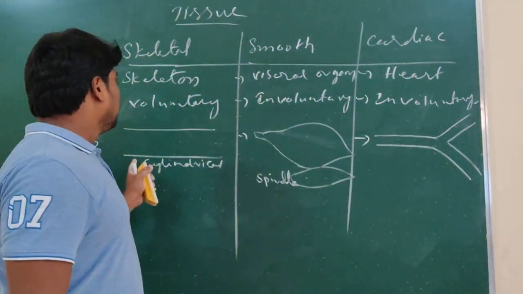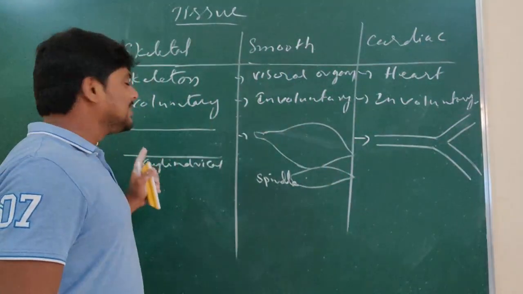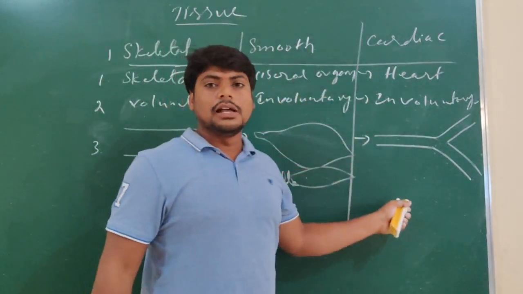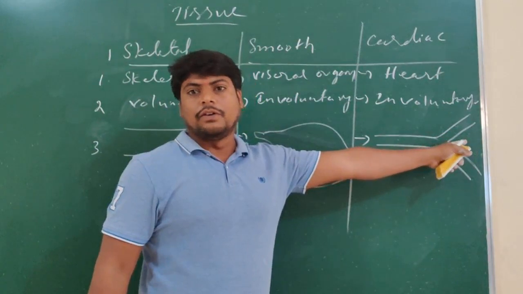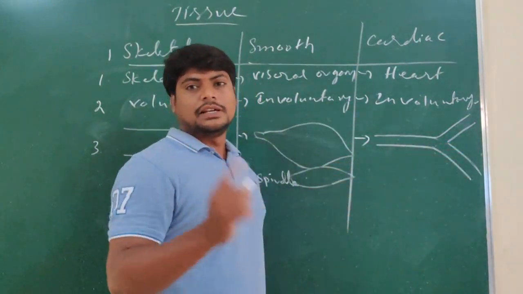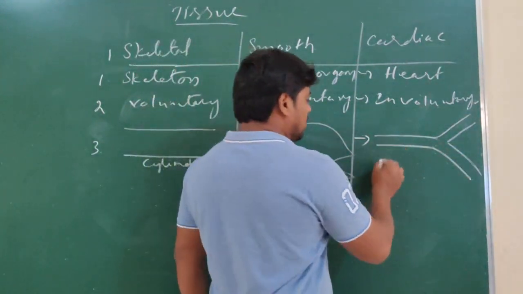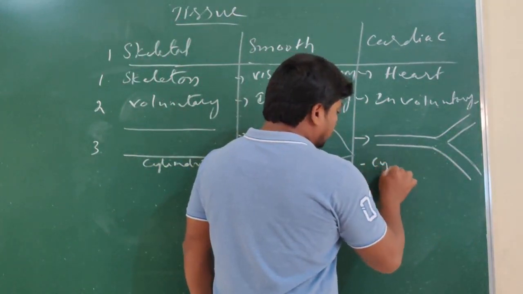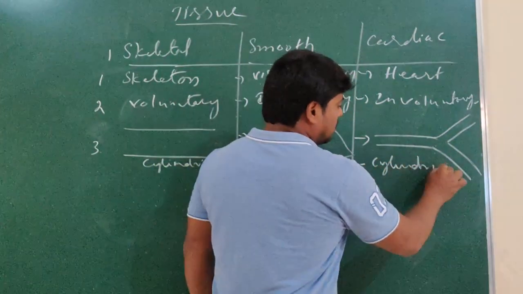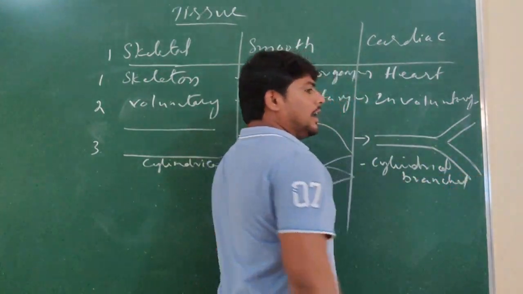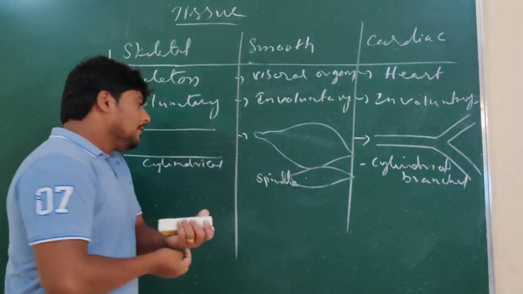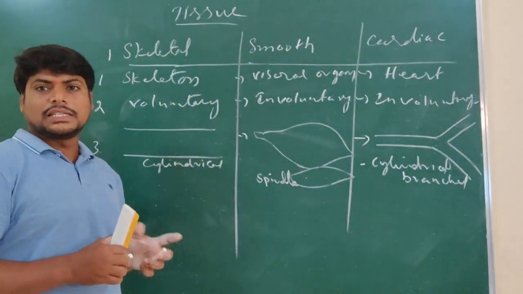So both are the same: skeletal muscle is cylindrical, cardiac muscle is also cylindrical. But the difference is that branches are found here, but there are no branches in skeletal muscle. These are the microscopic structures we are discussing.